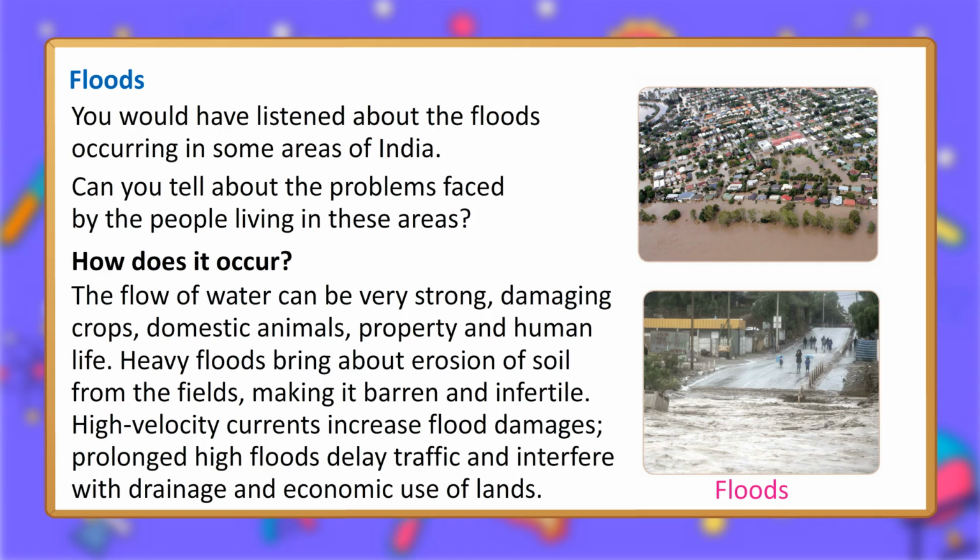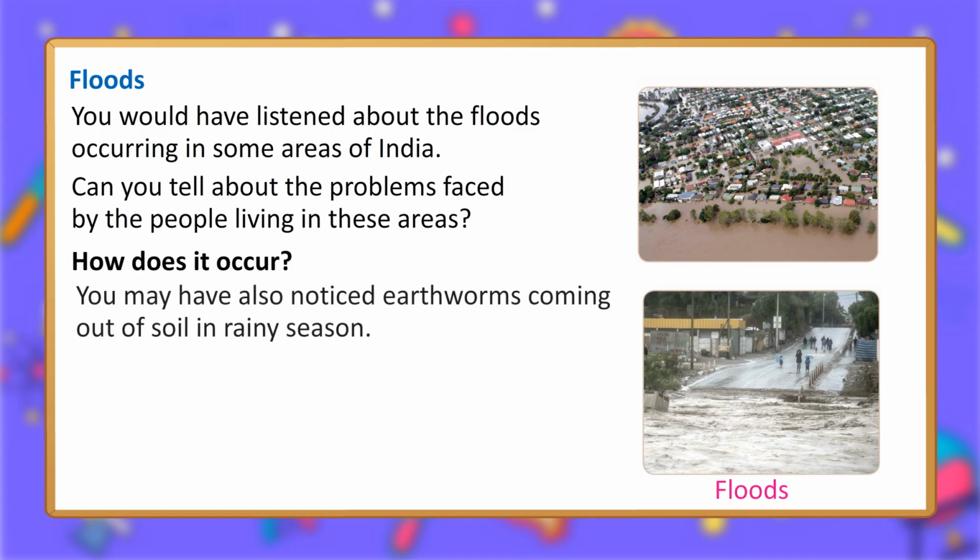The flow of water can be very strong, damaging crops, domestic animals, property and human life. Heavy floods bring about erosion of soil from the fields, making it barren and infertile. High-velocity currents increase flood damages. Prolonged high floods delay traffic and interfere with drainage and economic use of lands.